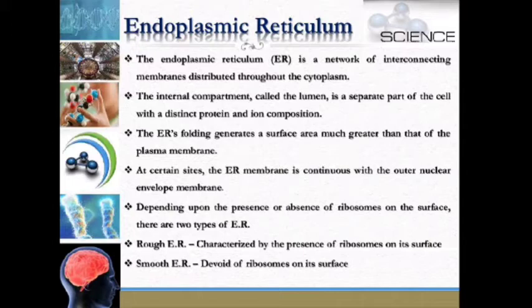At certain sites, the endoplasmic reticulum membrane is continuous with the outer nuclear envelope membrane. Depending on the presence or absence of ribosomes on the surface, there are two types: rough endoplasmic reticulum and smooth endoplasmic reticulum. Rough endoplasmic reticulum is characterized by the presence of ribosomes on its surface, whereas smooth endoplasmic reticulum is devoid of ribosomes on its surface.